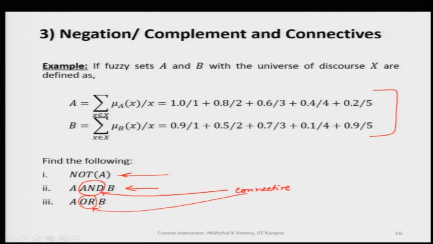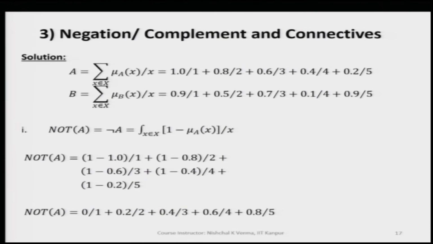So, AND and OR both are connectives. Let us now go one by one and try to find not A first. So, A has already been given.